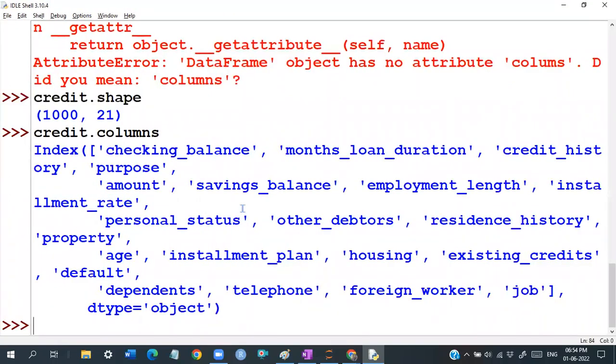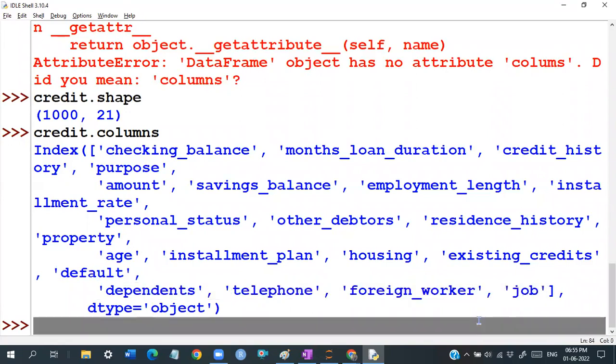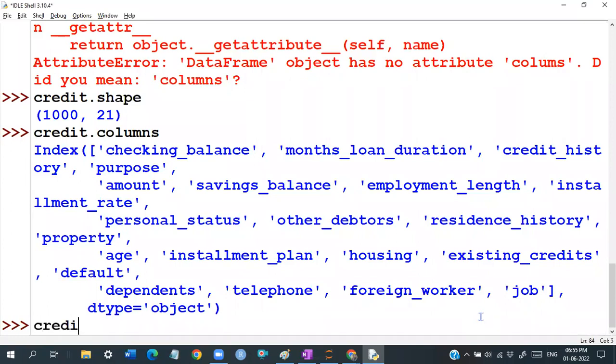This is what we can do with an application, guys. You can see here the data: checking balance, months loan duration, credit history, purpose. Now let us say I want to get the last 3 columns: telephone, foreign worker, job. Let us say I want to get the first 5 records. How do you do that? Credit of colon 5.